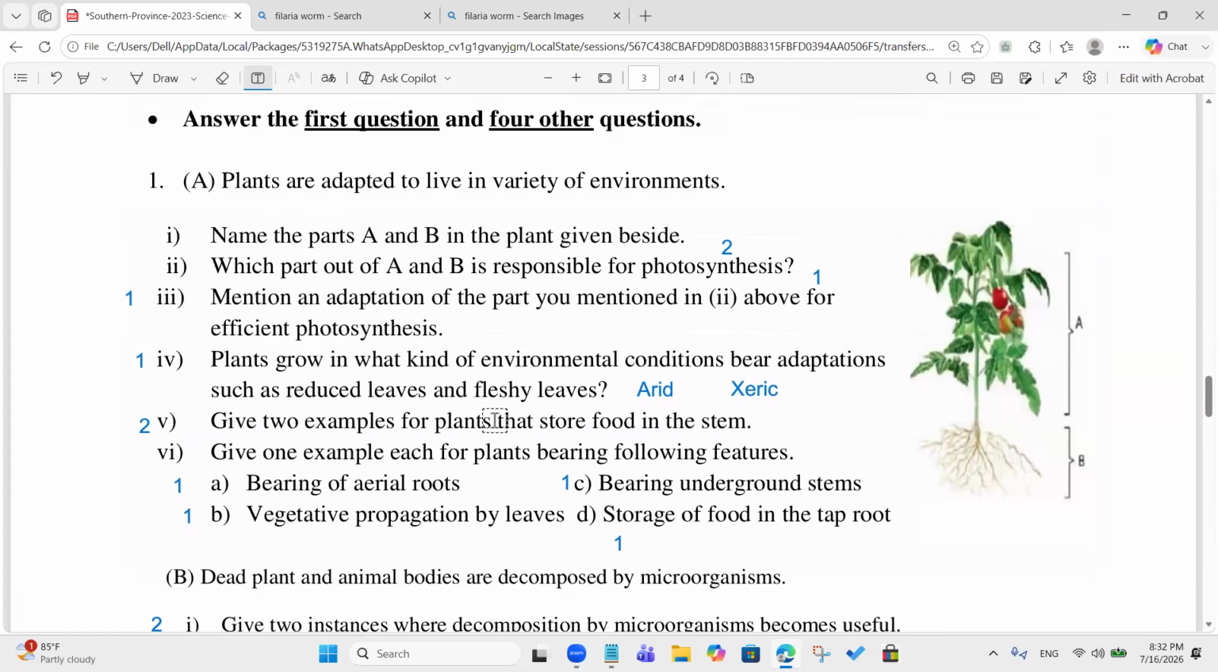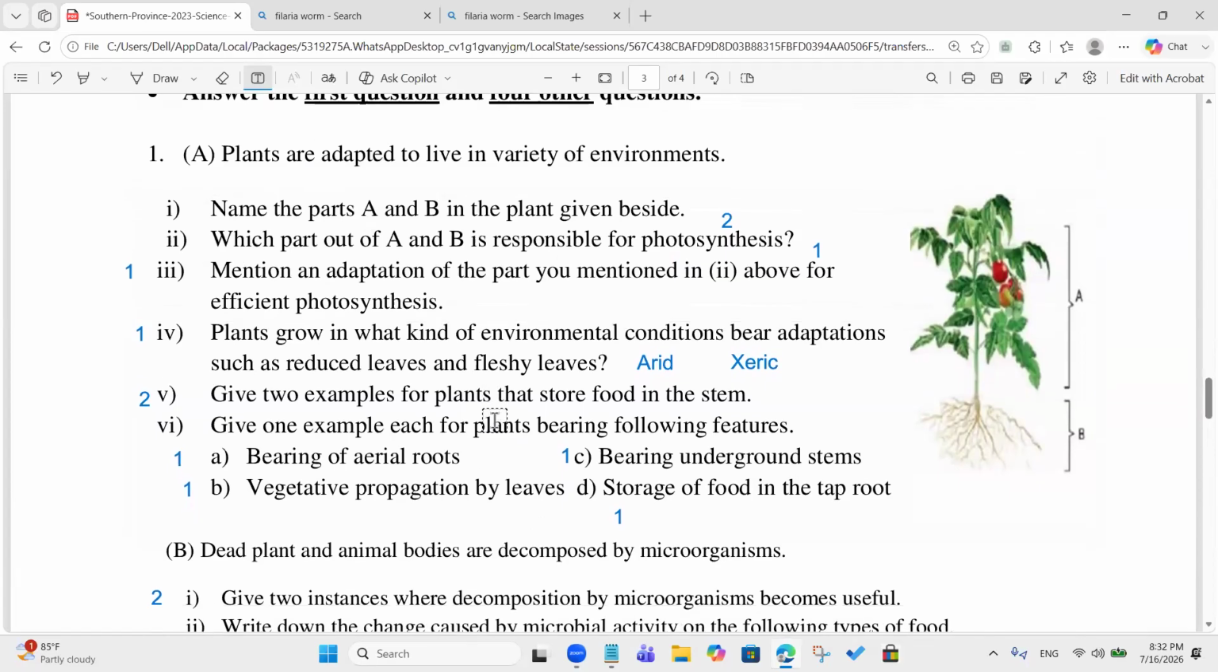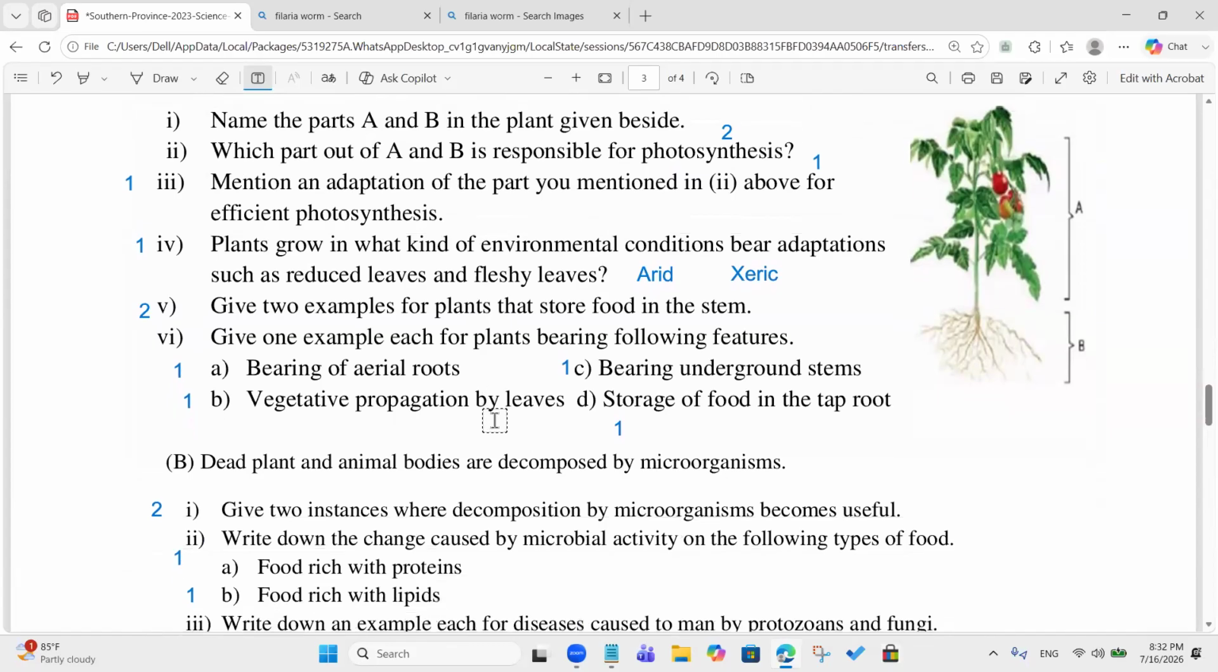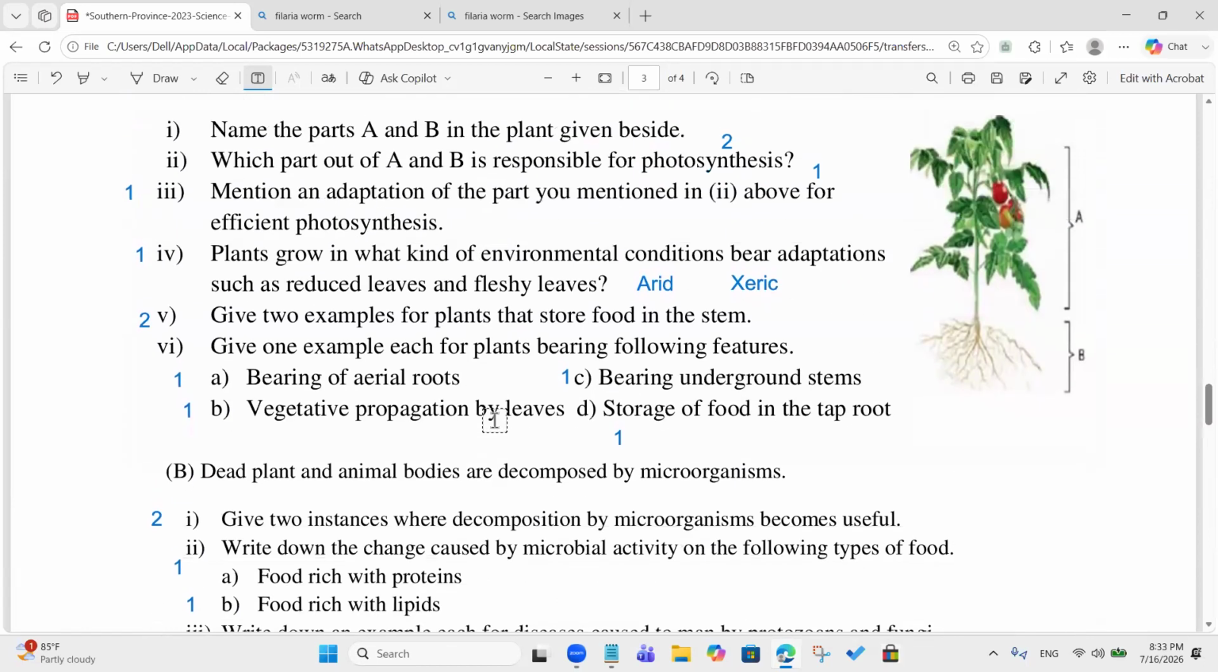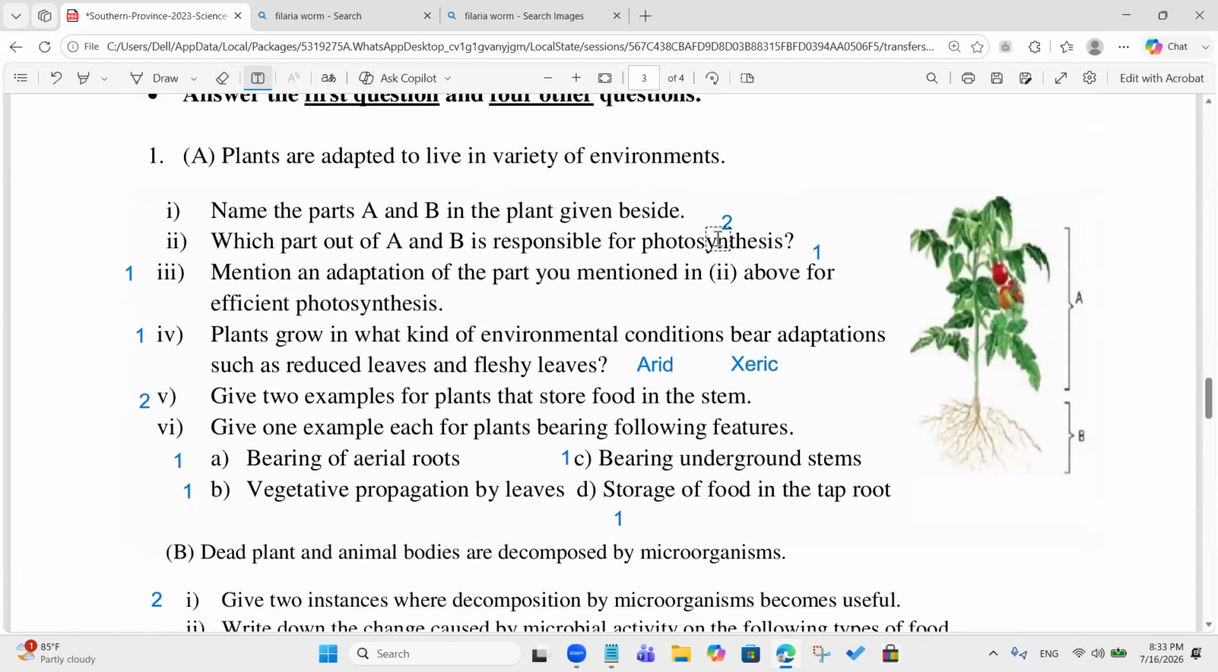Is it more than 16? Sir, could you give me the marks from question 1 to question B2? Yeah, I have marked here. You can see, name the parts A and B in plant. We'll take 1 mark for this, then you can take 16 marks.